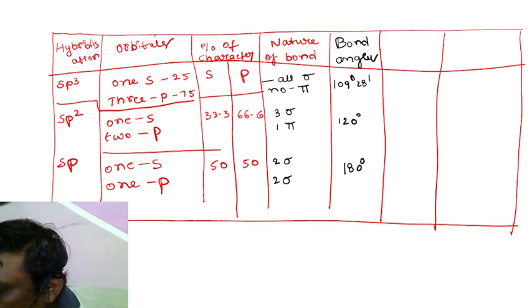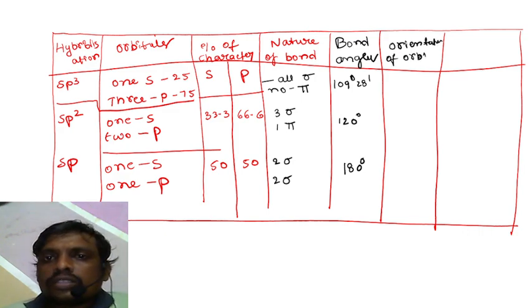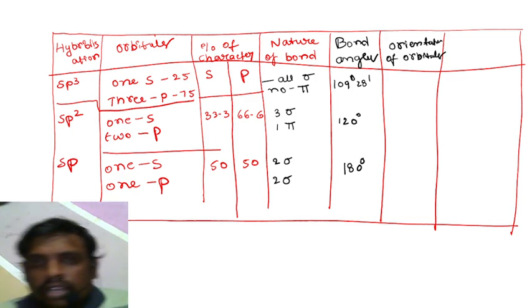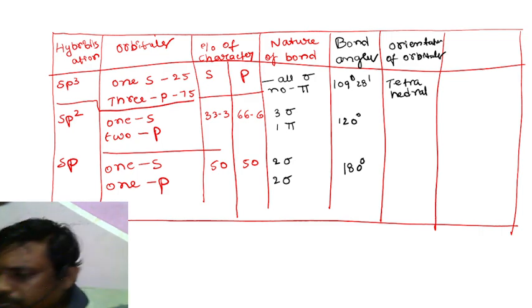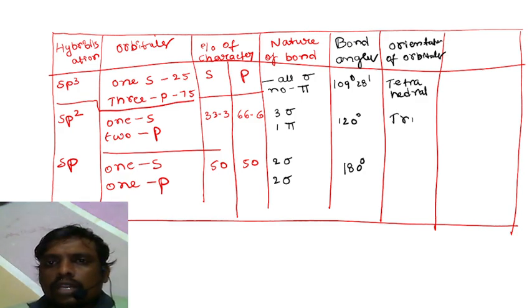After bond angle, let us take orientation of orbitals, the general arrangement of orbitals. In sp3, the orbitals have a tetrahedral orientation, whereas trigonal planar is observed in sp2.